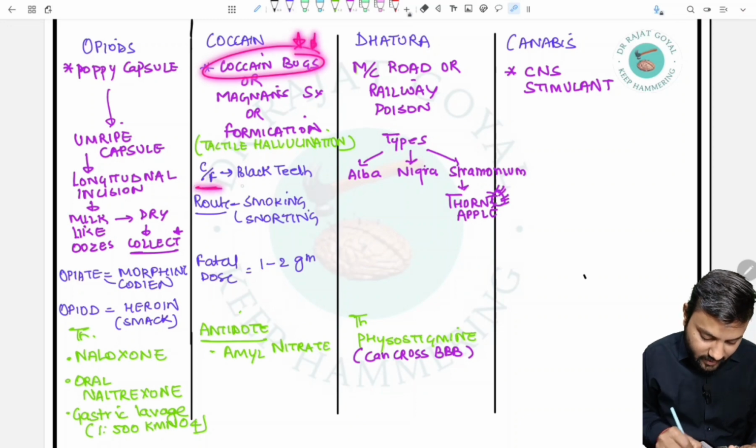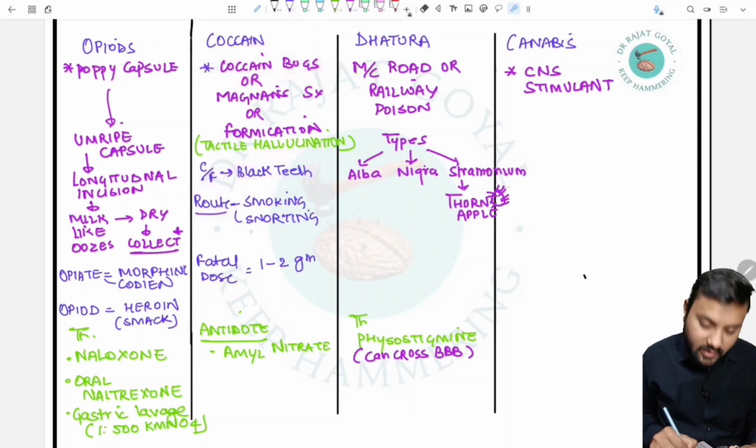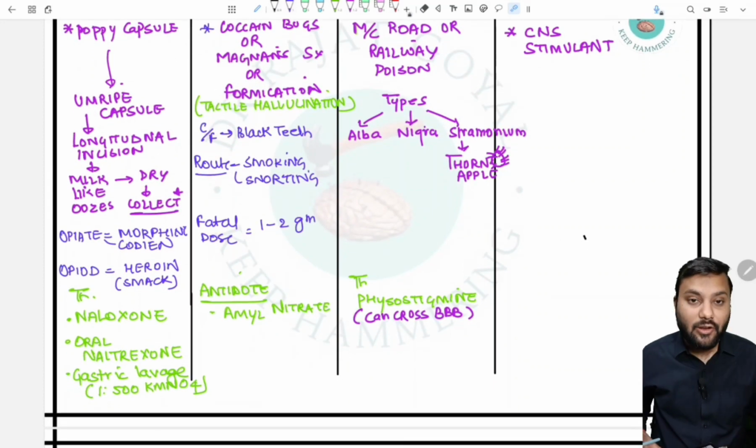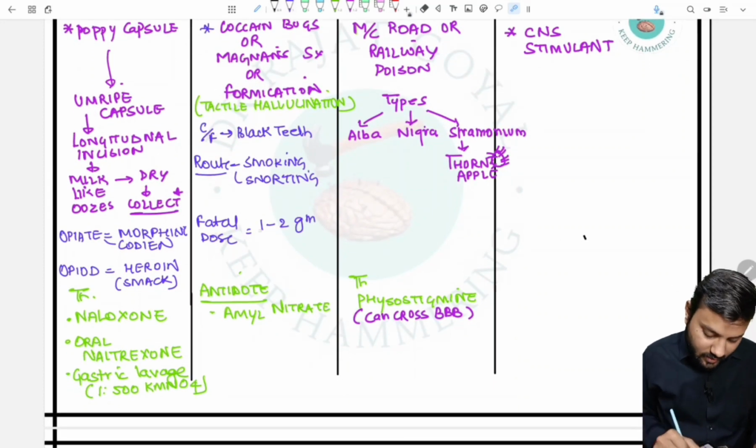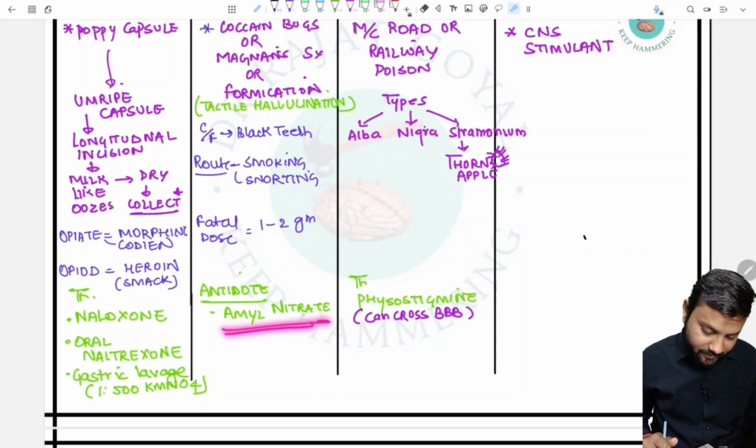So the clinical feature in cocaine poisoning is black teeth. The teeth will turn black, and mostly the routes used for cocaine poisoning are smoking and snorting. If we talk about the fatal dose, then it is 1 to 2 grams, and the treatment or antidote for cocaine poisoning is amyl nitrite.